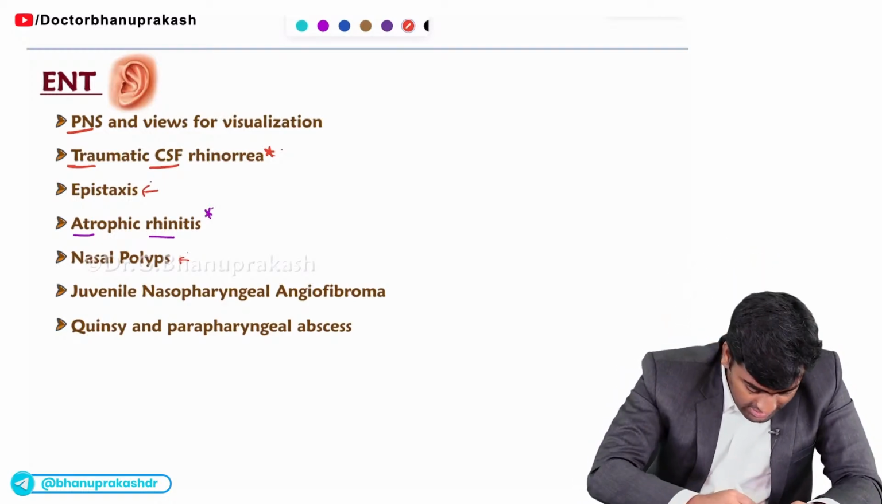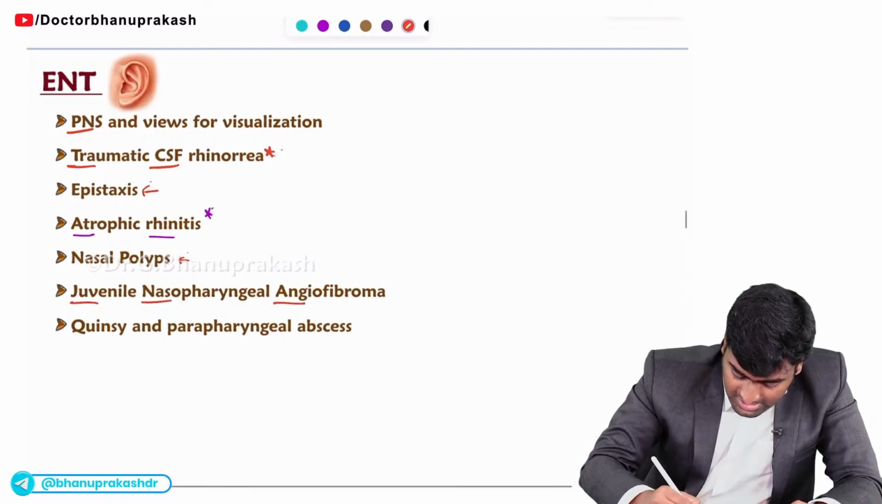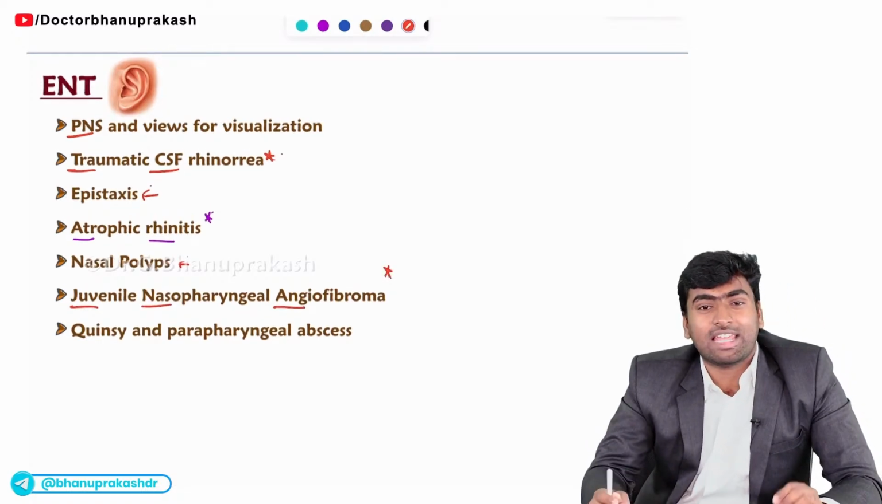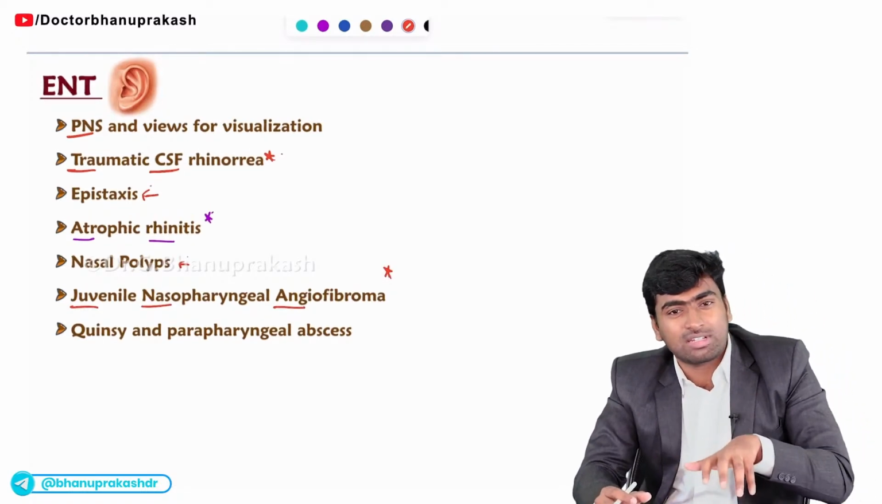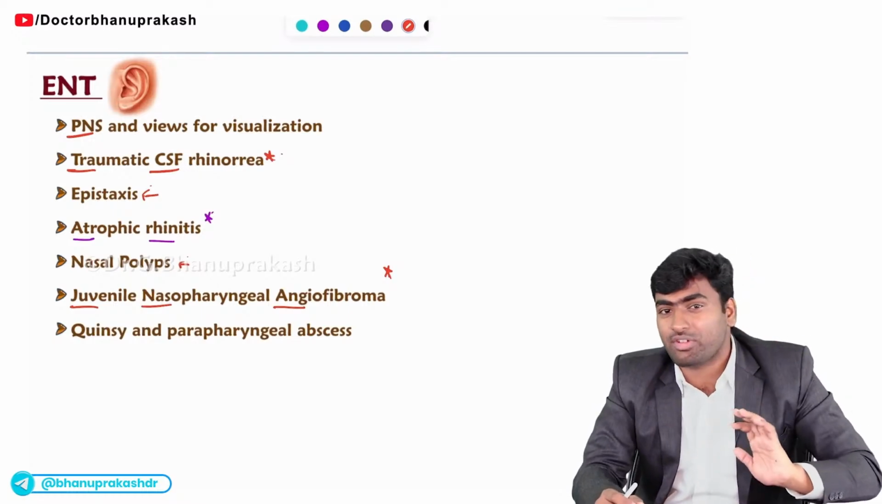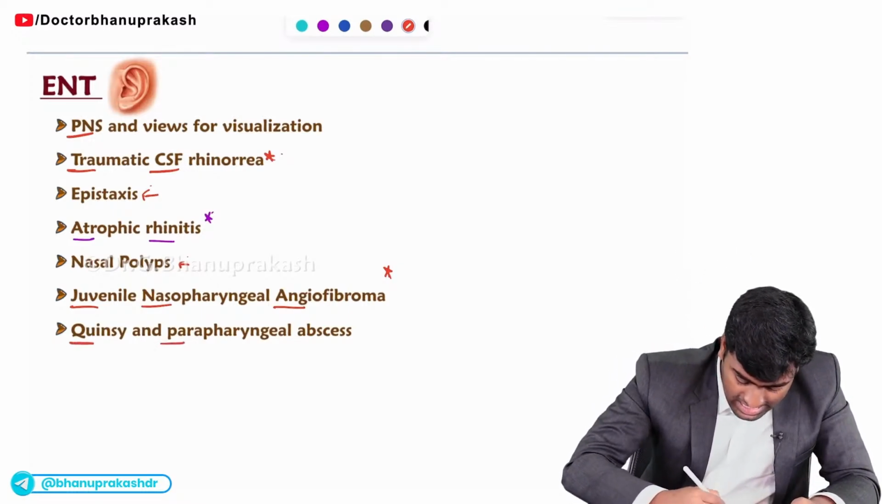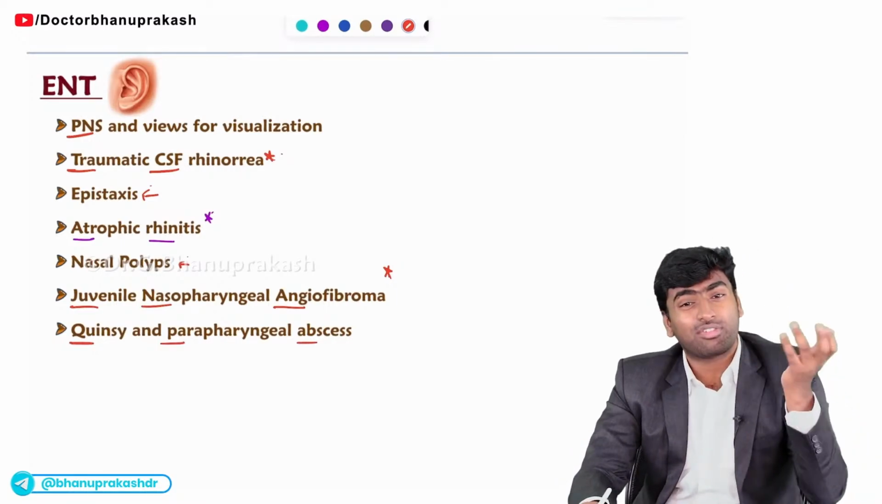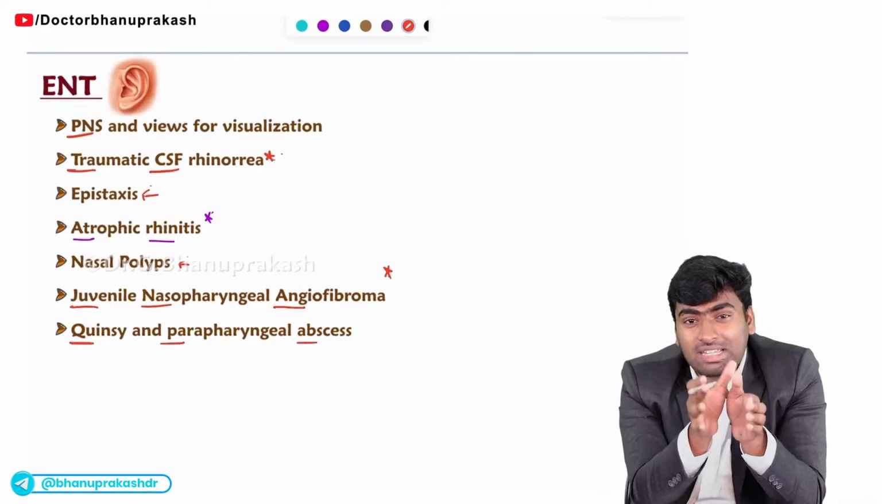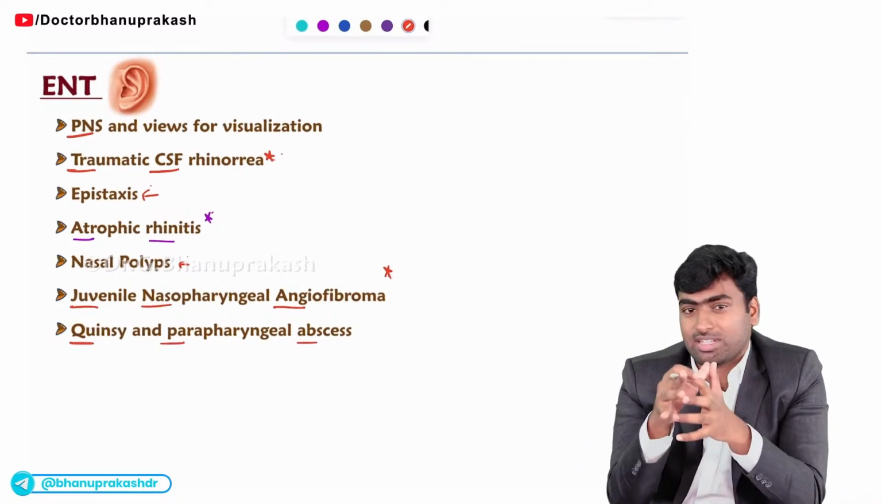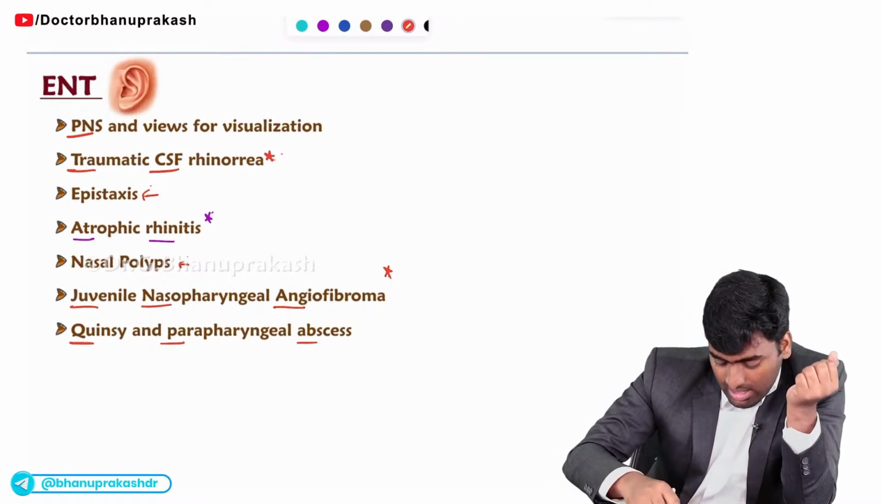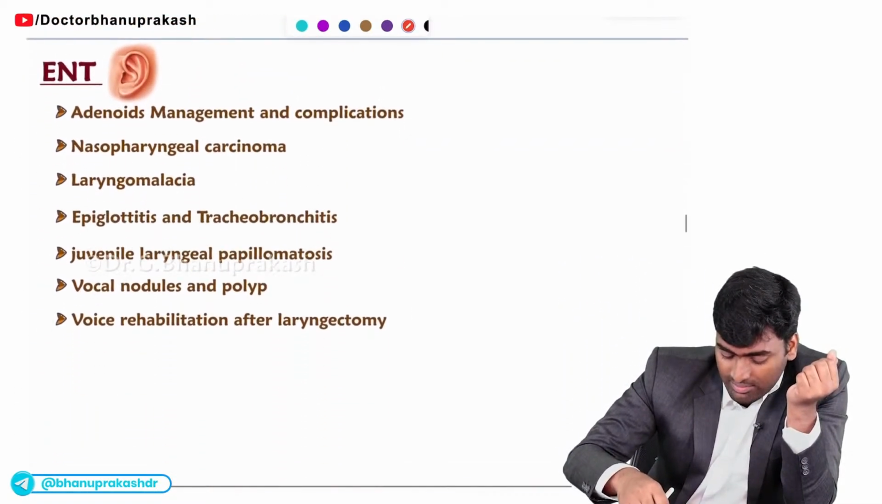Fine. And the next famous and must-know disease is juvenile nasopharyngeal angiofibroma. Mostly they will ask this question for sure in most of the examinations. And next one is quinsy and parapharyngeal abscess. They will try to differentiate between quinsy, Quincke's disease, and parapharyngeal abscess. Okay.